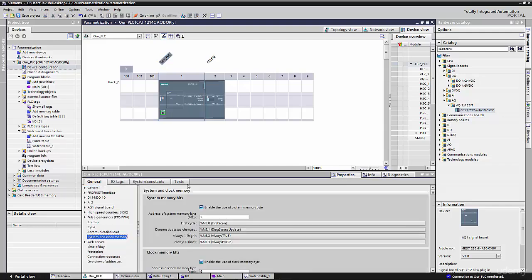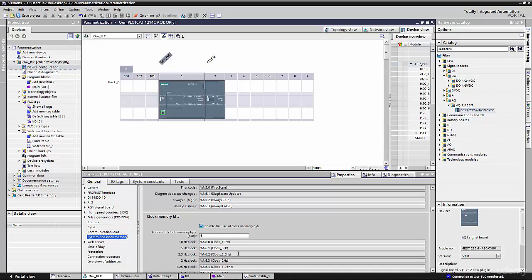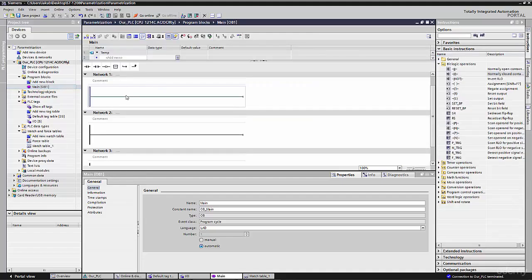Here we have system and clock memory, and we need our memory bits. Here, enable use memory byte of clock.